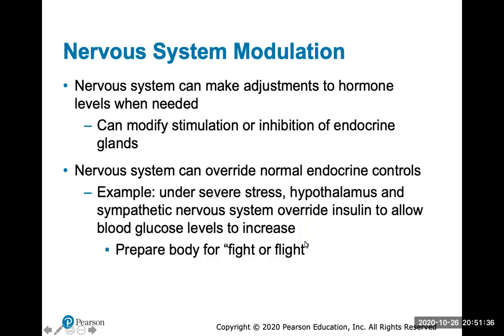The nervous system can make adjustments to hormone levels when needed. It can modify the stimulation or inhibition of endocrine glands. The nervous system can also override normal endocrine controls, such as under severe stress. Your hypothalamus and sympathetic nervous system will override insulin to allow blood glucose levels to actually increase to try to prepare your body for fight or flight.